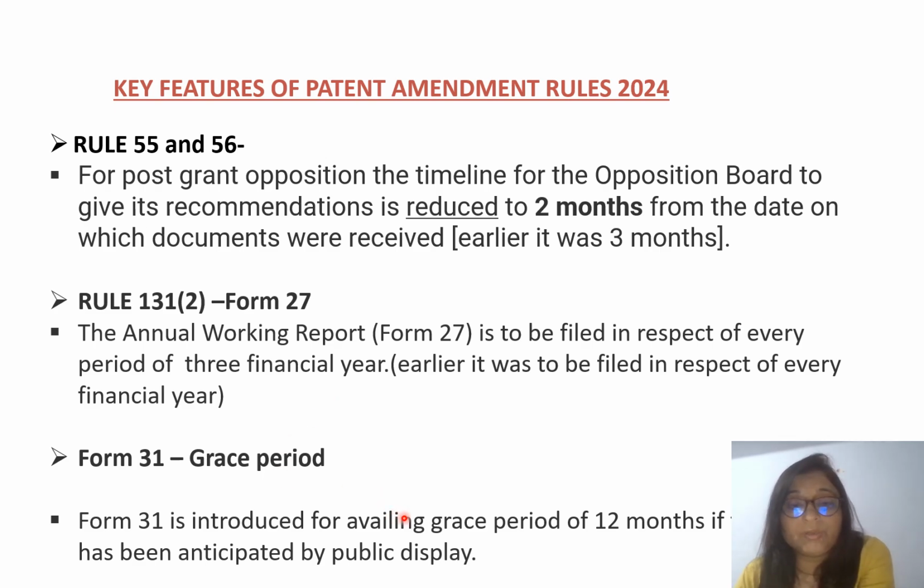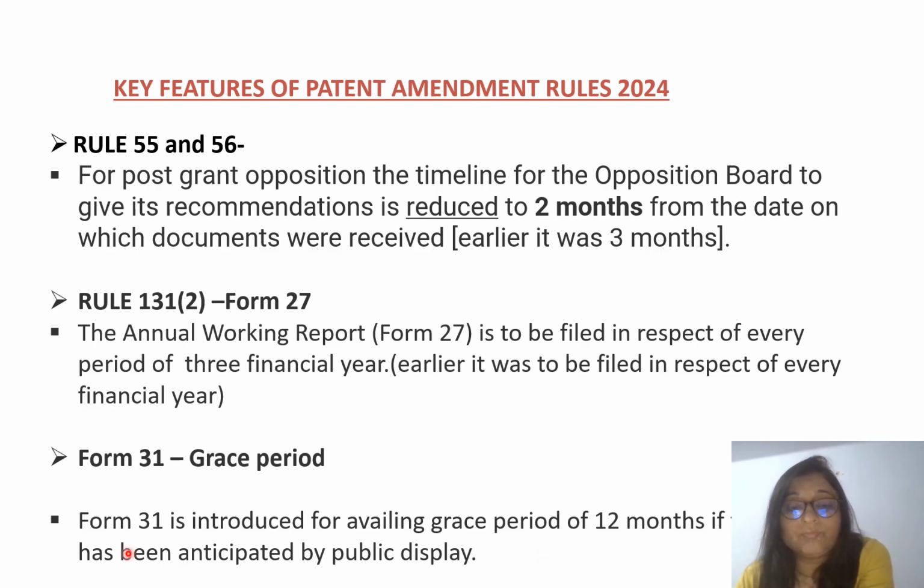Now there is Form 31, which is for the grace period. As we know, for any application which came into the public domain, you have 12 months time to still file the patent application if your invention is anticipated by public display.